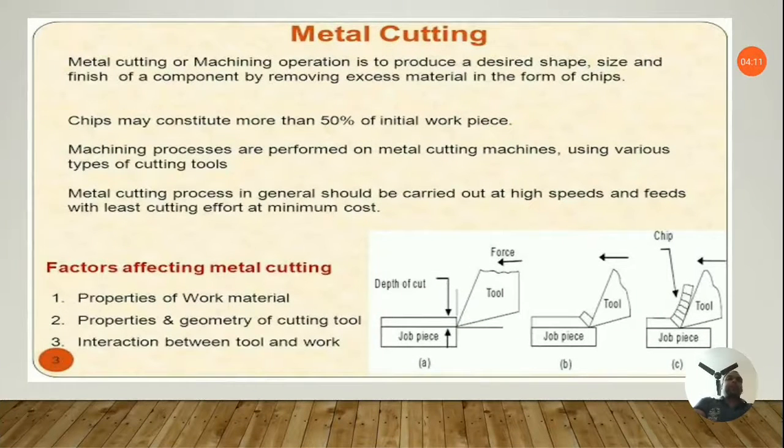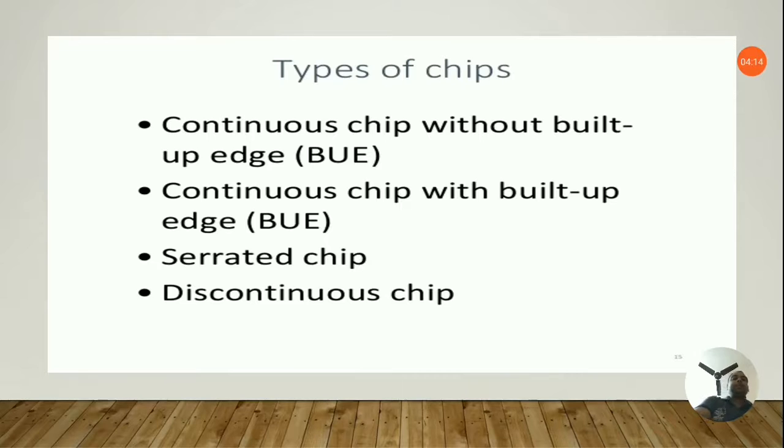Now, let us discuss some types of chips. Look, these types of chips are very important. The types of chips are widely classified as continuous chip without built up edge, or simply continuous chip. Then there is continuous chip with built up edge. Next is serrated chip and discontinuous chip, but we will mainly be reading the continuous chip, then continuous chip with built up edge, and then discontinuous chip only.